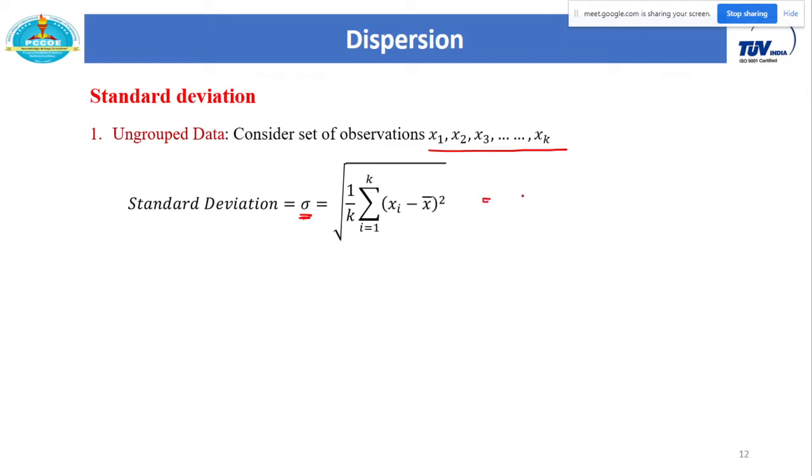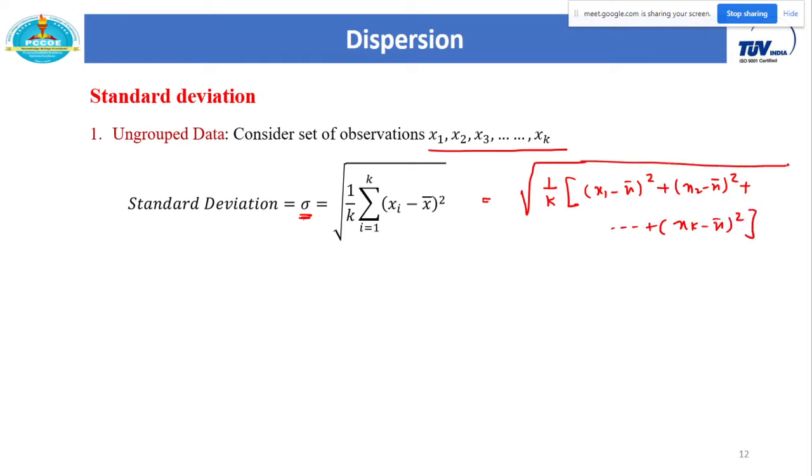It simply means 1 by k, in bracket, summation of xi minus x bar whole square. What does this mean? Subtract the arithmetic mean from each observation. That is nothing but x1 minus x bar whole square, x2 minus x bar whole square, and so on, at the end xk minus x bar whole square, and take its under root. So this value is called the standard deviation.